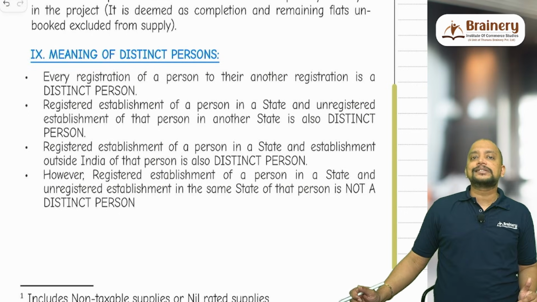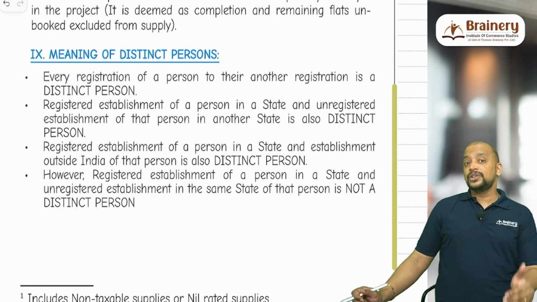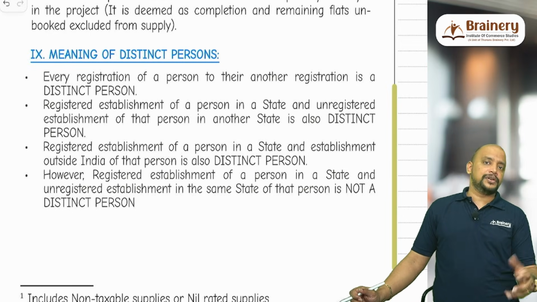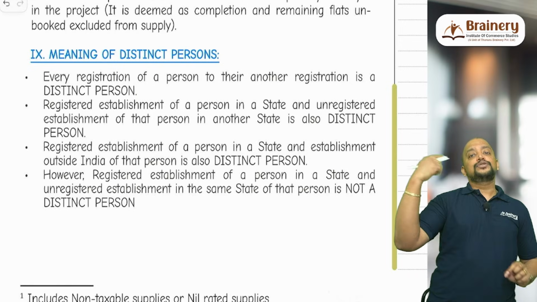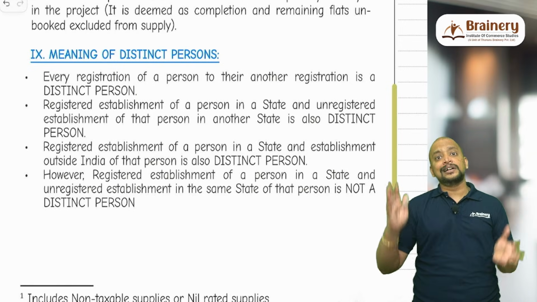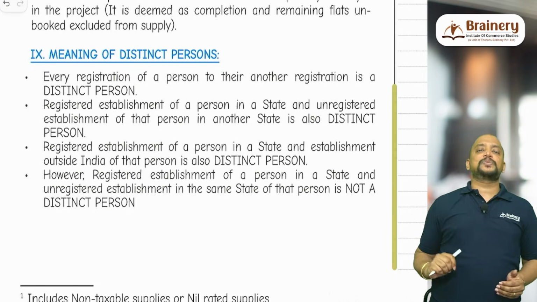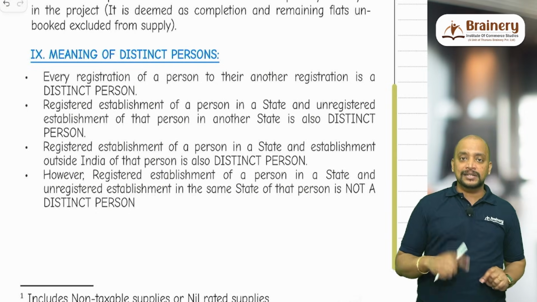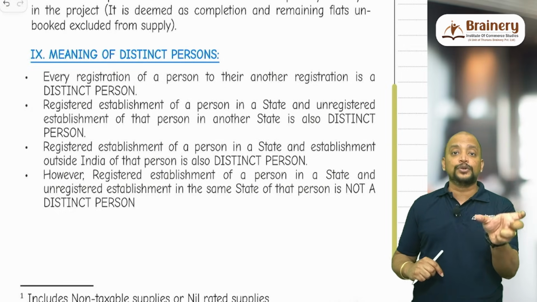For example, I have a registered establishment in Tamil Nadu and I have a branch in Karnataka. The branch in Karnataka is not registered. Why not registered? Because in that Karnataka branch I am making only exempted supplies, so it is not registered in Karnataka. Even then, this registered establishment in Tamil Nadu and the unregistered establishment in Karnataka are treated as distinct persons, and if there is any transaction, that will become supply under 7(1)(c), even without consideration.